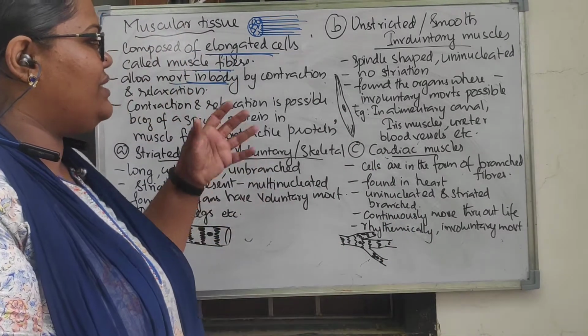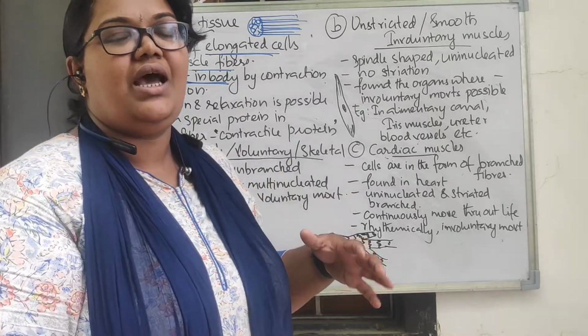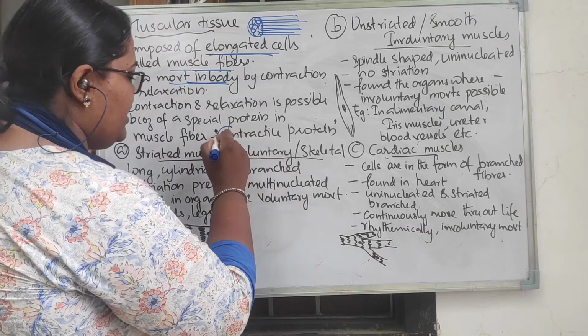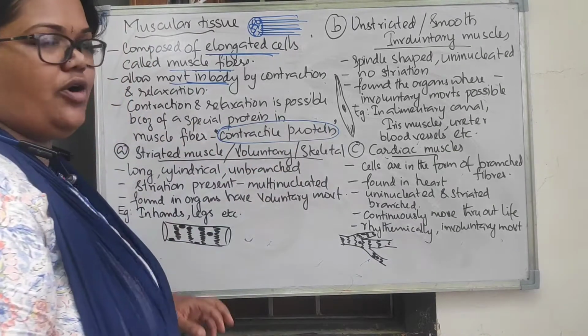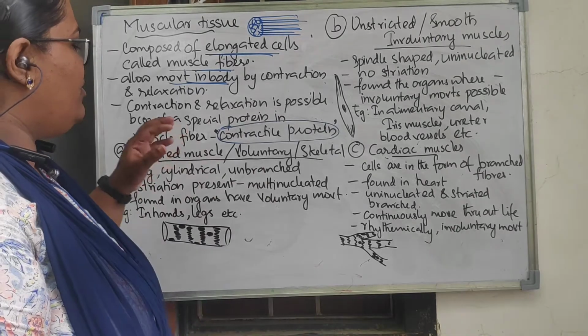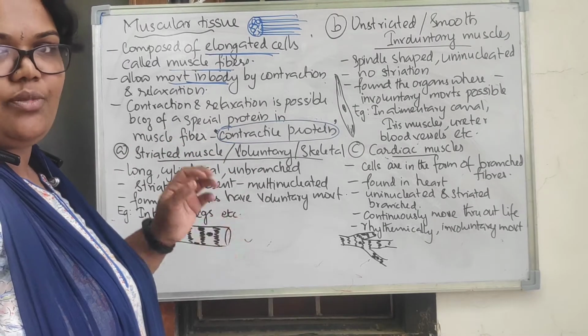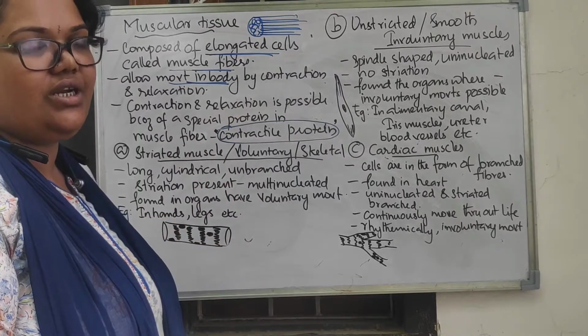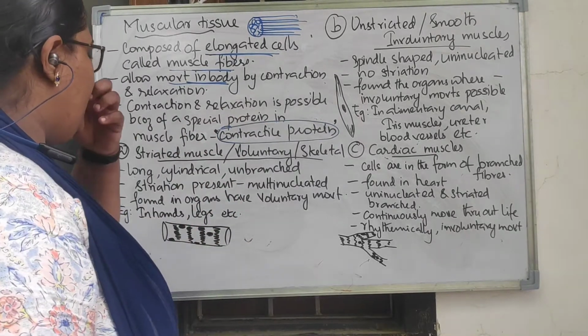Why is this contraction and relaxation possible? Muscle cells have a special type of protein called contractile protein. Because of the presence of this protein, continuous contraction and relaxation is possible in muscle cells. तो इसमें contractile protein नाम की एक प्रोटीन प्रेजेंट होती है मसल सेल में, उसकी वजह से ये continuous contraction and relaxation possible है, ठीक है, right?